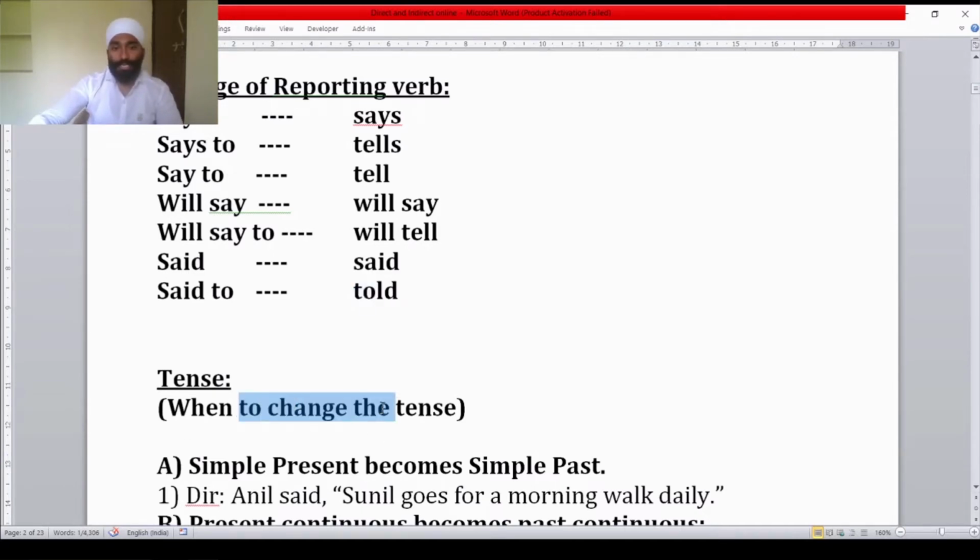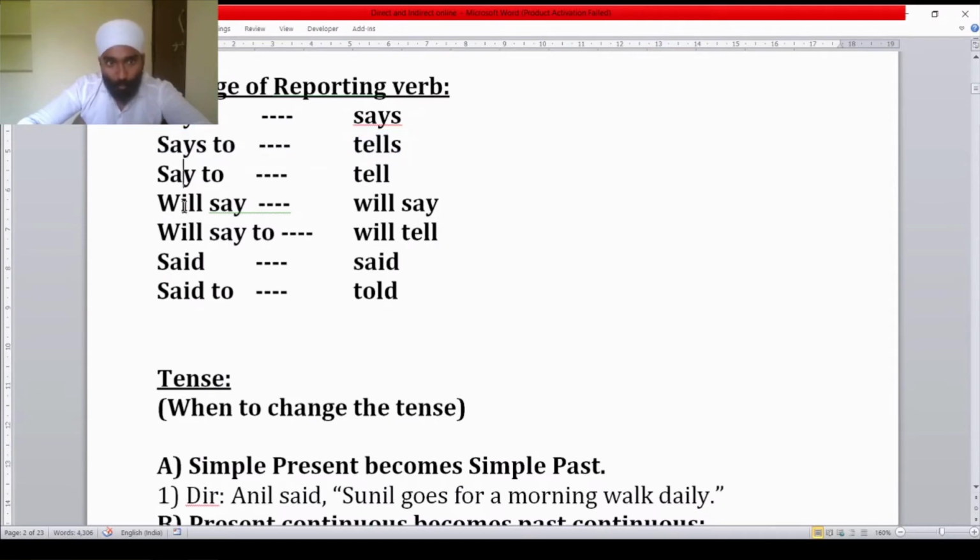So when to change the tense? The next part is tenses: how to change the tense and when to change the tense of a direct speech. If the reporting verb is in past tense, said or said to, that time we change the tenses; otherwise we don't change tense. If says is there, we don't change.